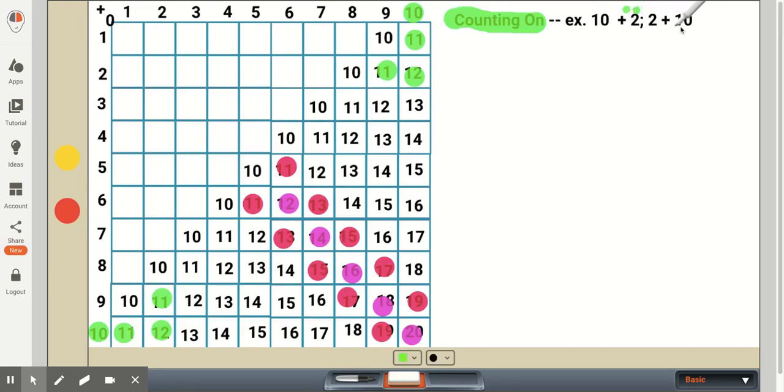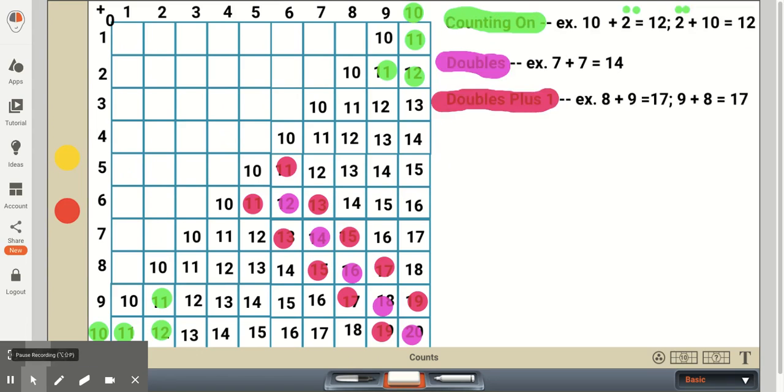Same thing if they see 2 plus 10, they want to think of starting with the 10, starting with the larger number, and then they're going to count on 2 more, and it'll be 11, 12. And for some of the larger numbers not shown here, the strategy will be the exact same thing. So if it's 14 plus 2, the first graders will just count on, starting with 14, and in their minds it'll be 15, 16. 18 plus 1 is simply 18, count on 1, and the answer will be 19.